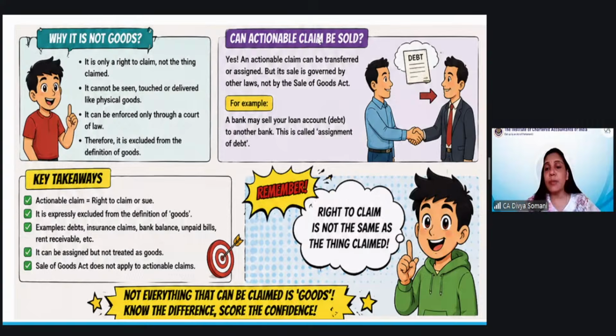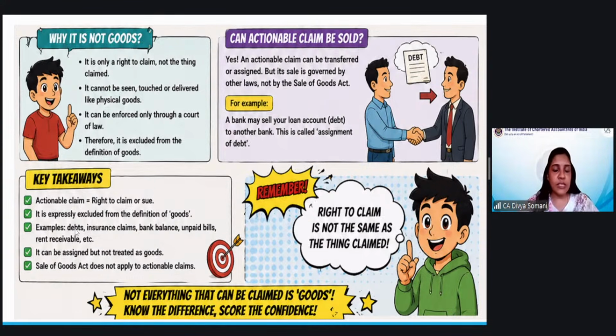So can actionable claims be sold? Yes, of course, actionable claims can be sold, and therefore the Sale of Goods Act is not applicable. However, the Transfer of Property Act is applicable. Here, in case of actionable claims, we normally do not say that the actionable claim is sold. It is normally said that we have assigned it to someone else. We have transferred it to someone else. So the other person is the assignee. We are the assigner and the other person is the assignee. All those terms will be discussed when you learn about the Transfer of Property Act.